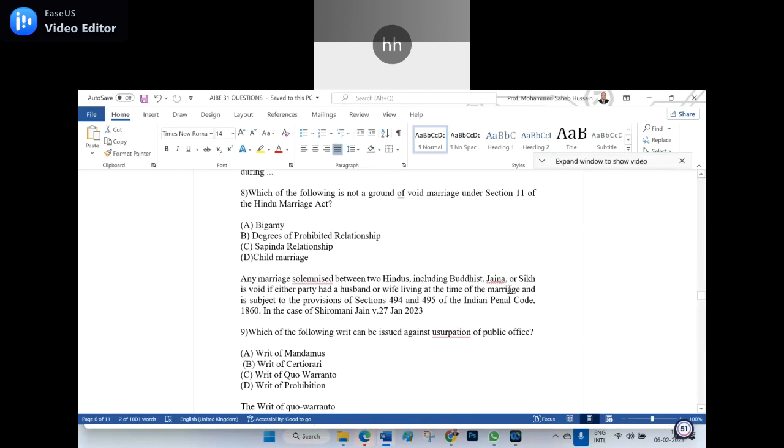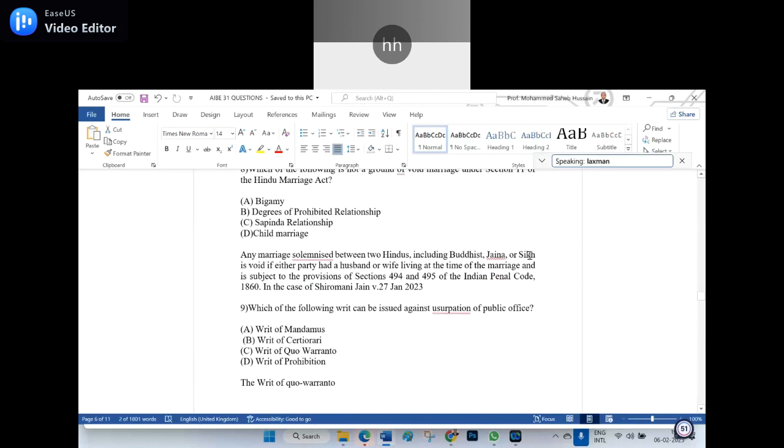So the 8th question: which of the following is not a ground of void marriage under section 11 of the Hindu Marriage Act? A, bigamy. B, degree of prohibited relationship. C, sapinda relationship. D, child marriage. Please note the point: negative, not a ground for void marriage.